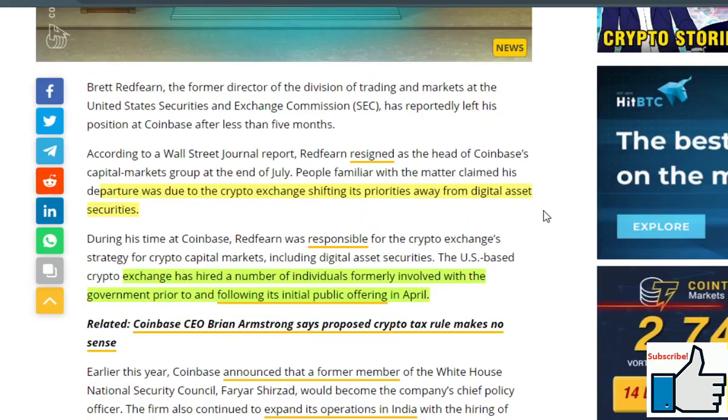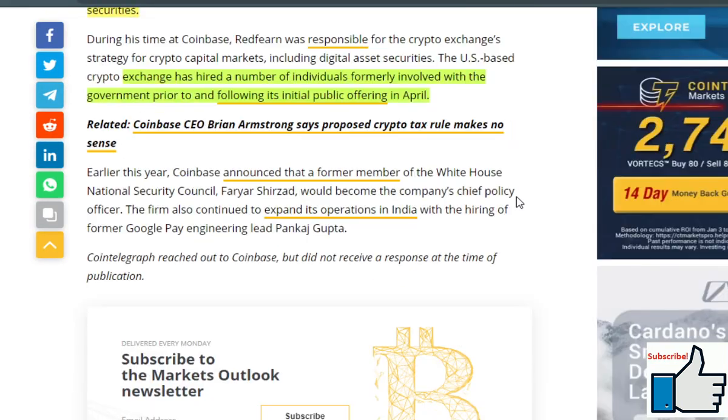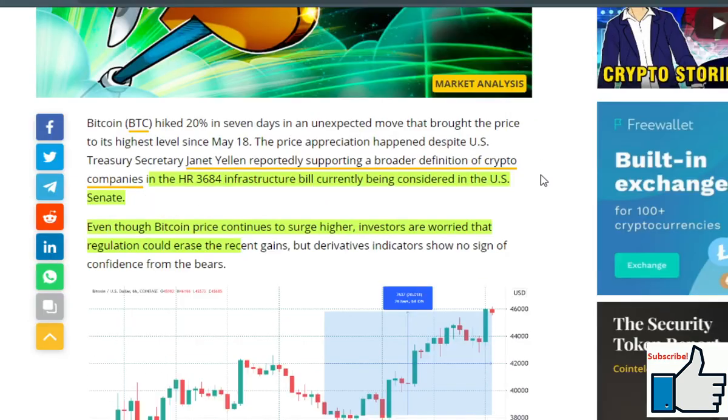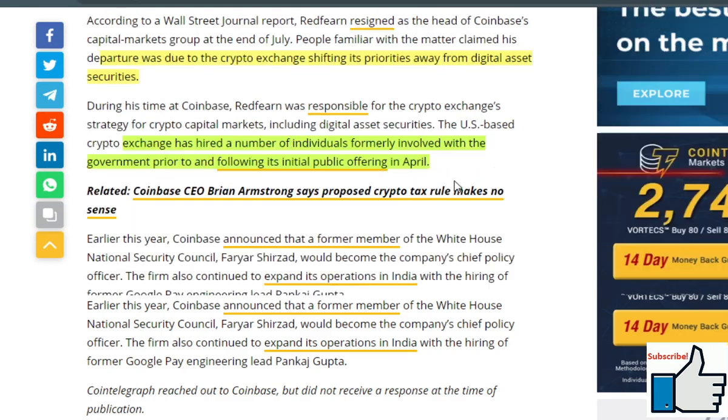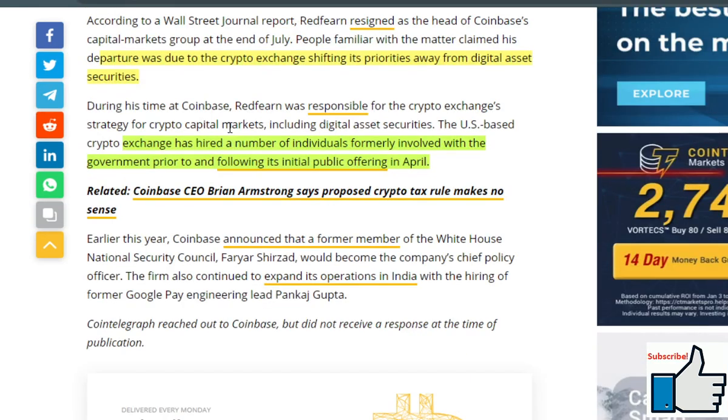So, during his time at Coinbase, Redfern was responsible for the crypto exchange's strategy for crypto capital markets, including digital asset securities. The United States-based crypto exchange has hired a number of individuals formerly involved with the government prior to and following its initial public offering in April.